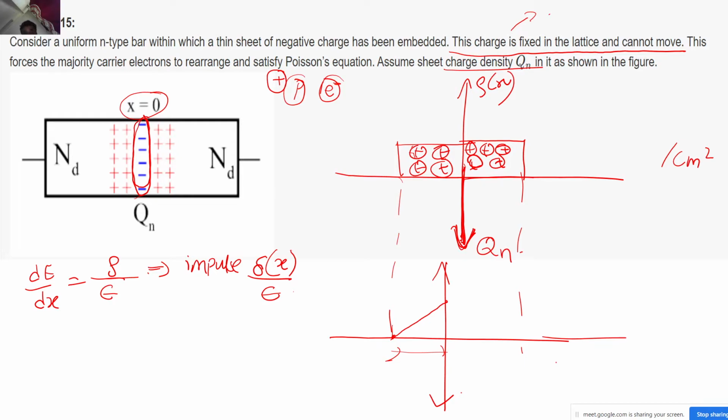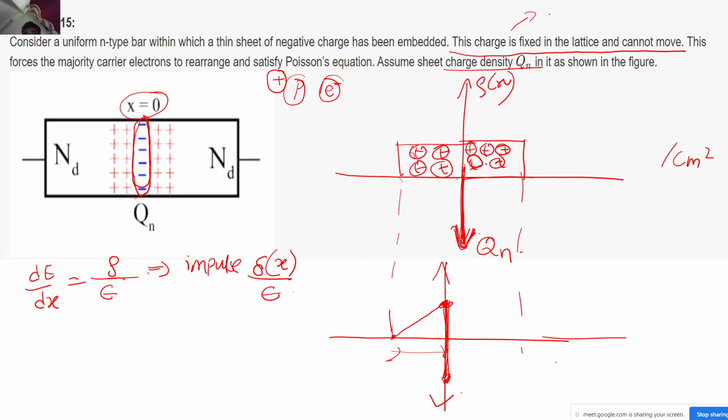Step function, right? Step function, correct? So when I integrate, I will be getting the step function. And what step function? Because this is the negative. See what is going to happen instantaneously at x equal to 0 itself. I will be getting a large decrease in the amplitude, correct, corresponding to this integration. So from here my electric field will be suddenly moving down because of the step function that I have over here at x equal to 0, correct.